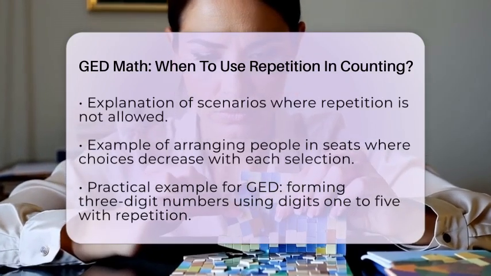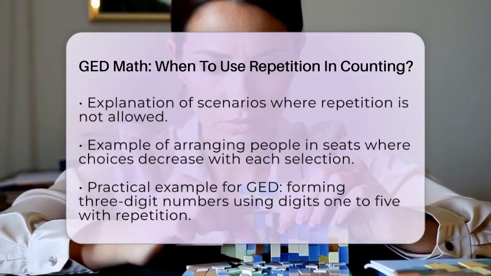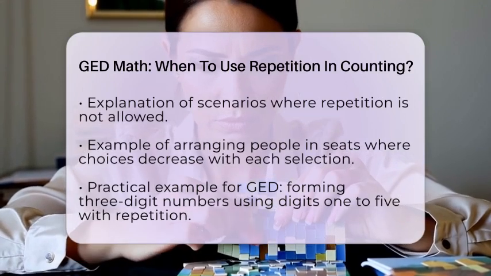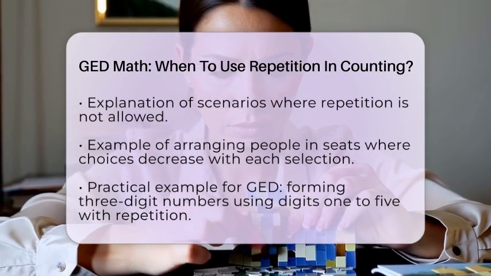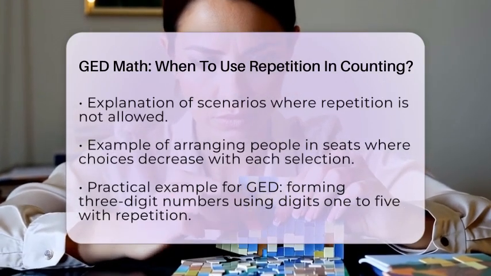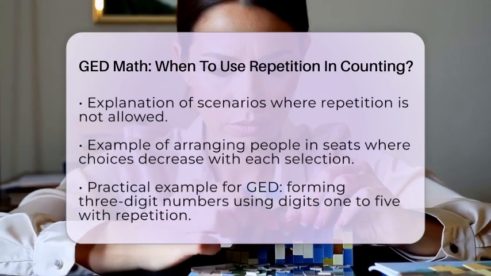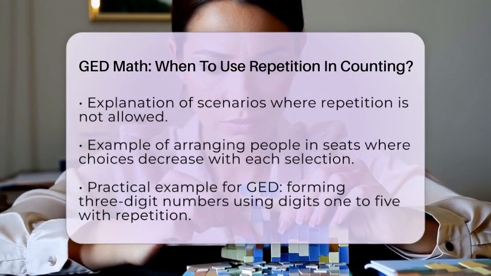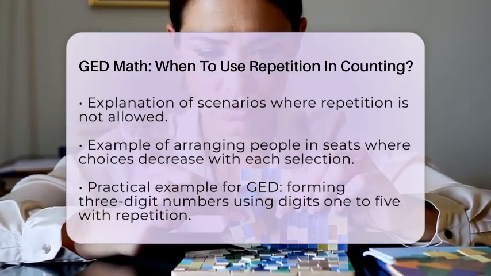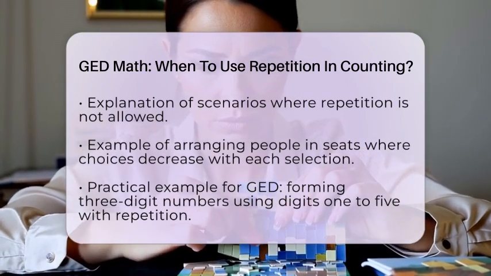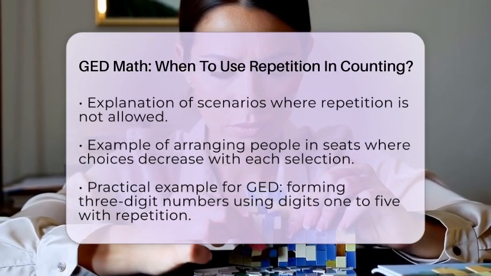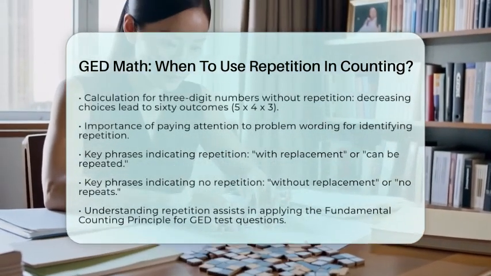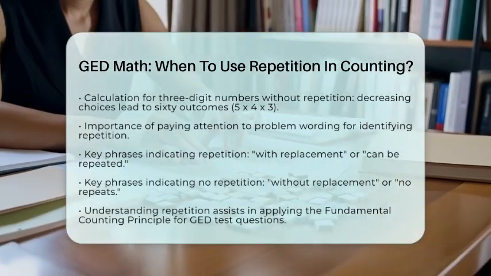If you are asked how many 3-digit numbers can be formed using the digits 1 through 5 with repetition, you would multiply 5 choices for each digit. That gives you 5 times 5 times 5, which equals 125. On the other hand, if repetition is not allowed, you would multiply decreasing choices. For example, if you have 5 choices for the first digit, 4 for the second, and 3 for the third, you would calculate 5 times 4 times 3 to get 60.